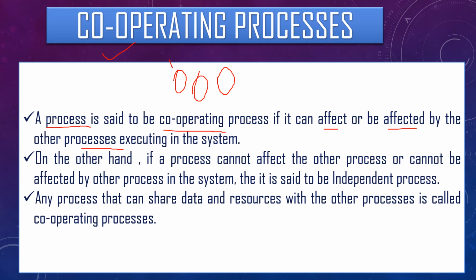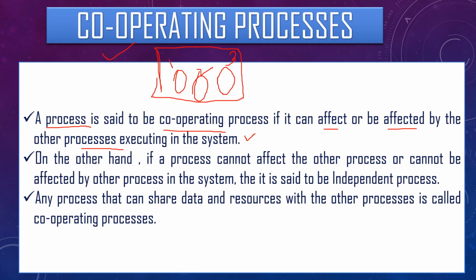Suppose this is P1, this is process number 2 and this is process number 3. Process number 1 affects the working of process number 2, process 3 affects the working of process number 1, and process 2 affects the working of process number 3. So all these three processes are said to be cooperating processes because they affect or are affected by another process in the system. Okay, so these processes are called cooperating processes.